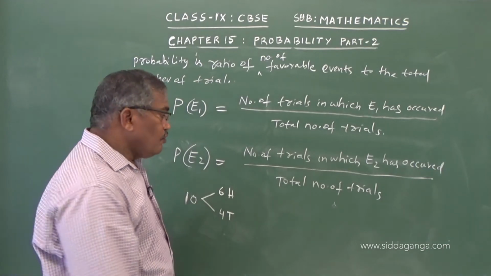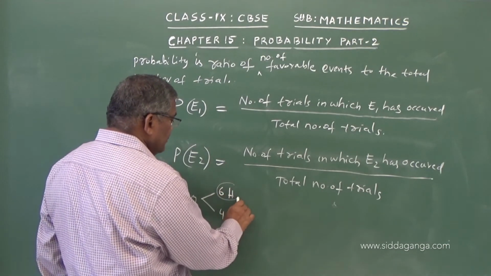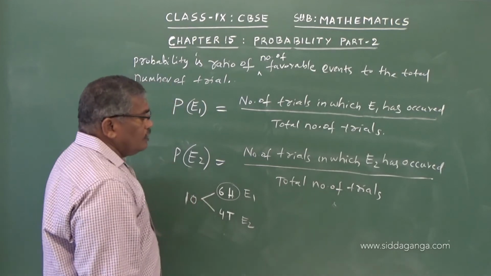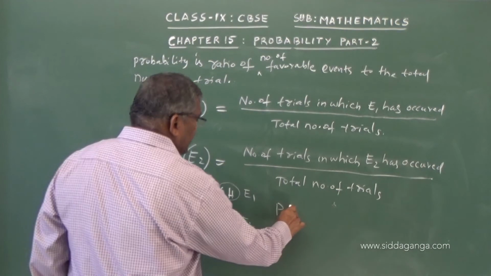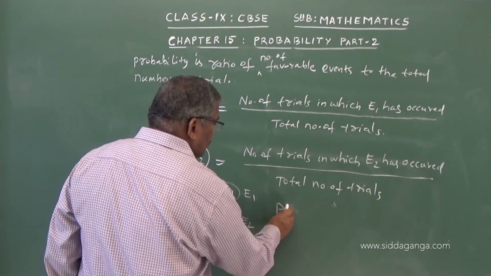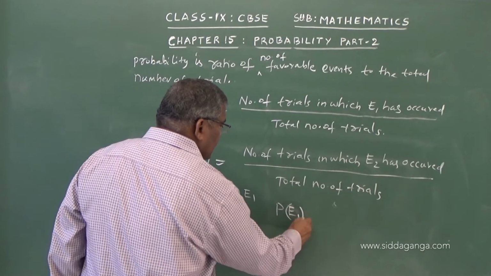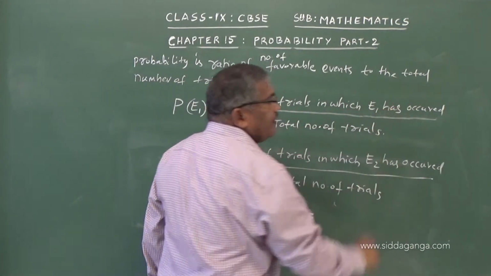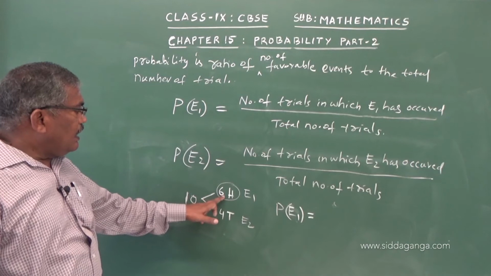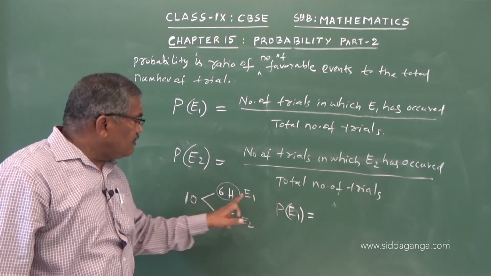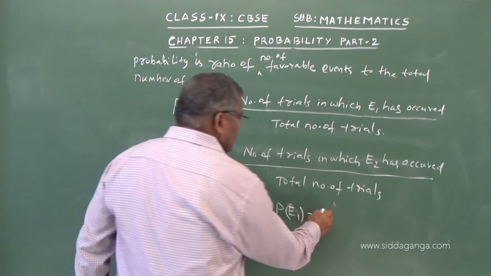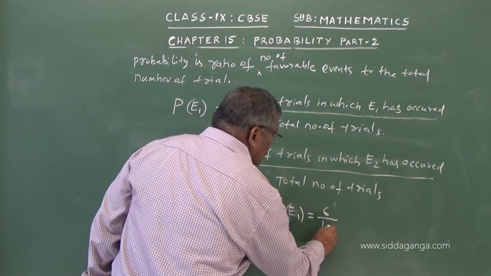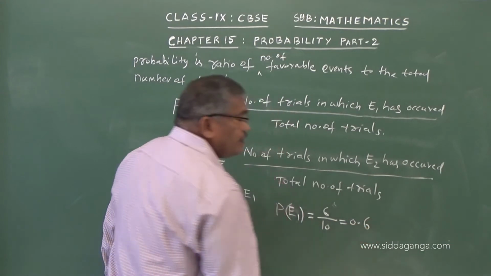If I call the head event E1 and the tail event E2, then the probability of getting head, P(E1), is the number of trials in which E1 has appeared, 6, divided by the total number of trials, 10. So the probability becomes 0.6.